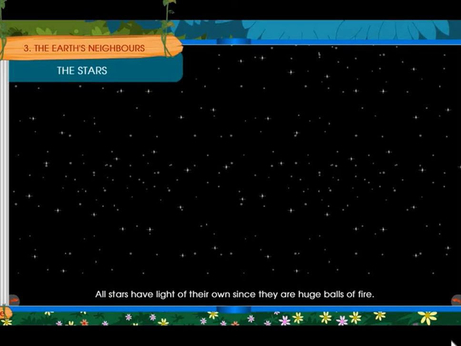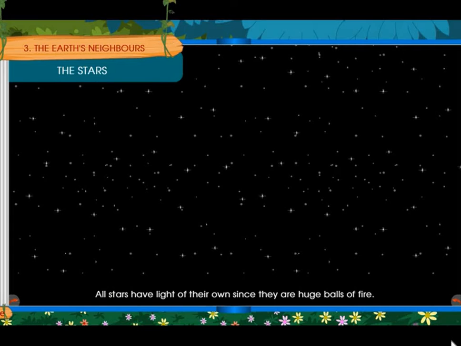When you were in pre-primary, LKG, nursery, UKG, you were singing a rhyme, twinkle, twinkle, little star, isn't it? Yes, children. Today we are going to learn about the twinkling stars. Why are they twinkling? Know about it.